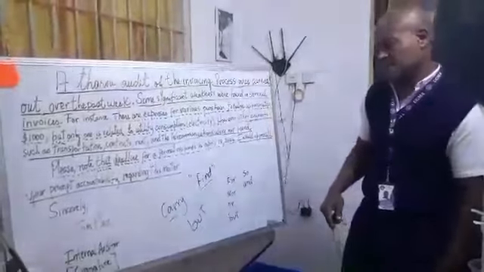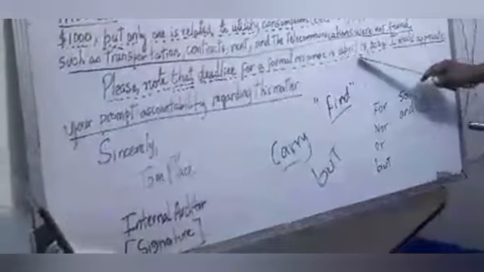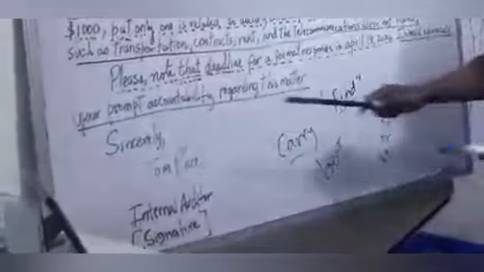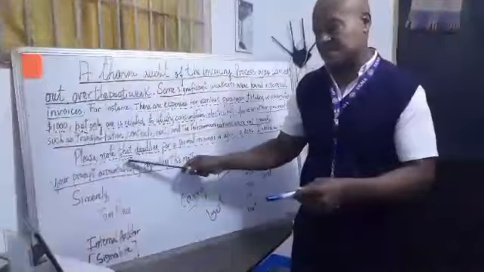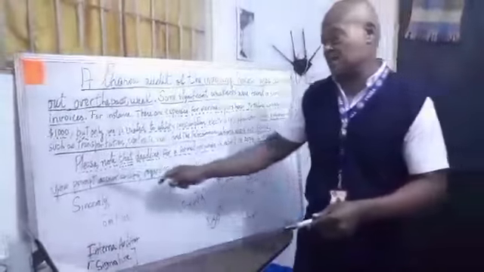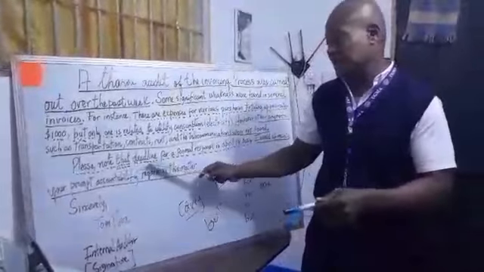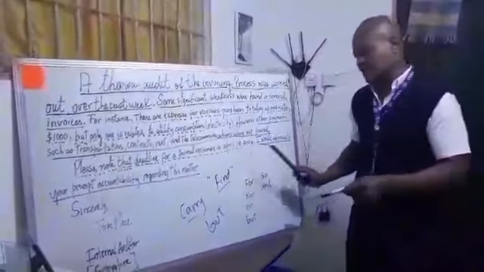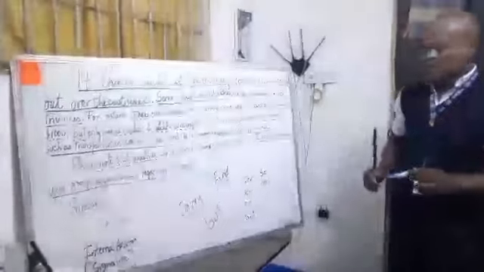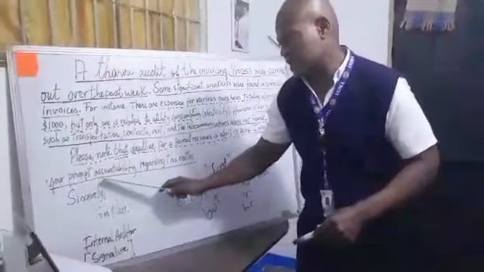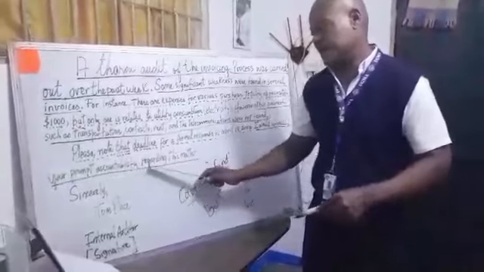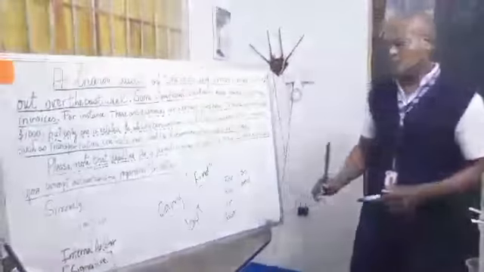And the other is: please note that the deadline for a formal response is April 18th, 2026. What happened here? Here we don't have two verbs, but we have a single clause. For that reason, this sentence is a simple sentence. Here we have another simple sentence: I would appreciate your prompt accountability regarding this matter. Okay, very good.